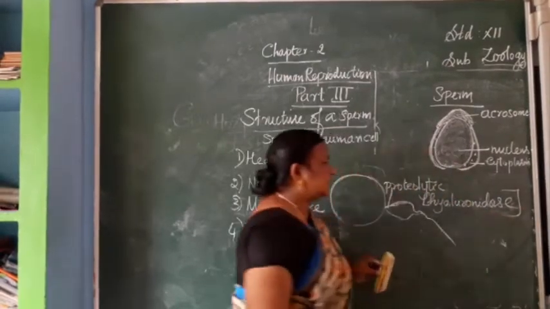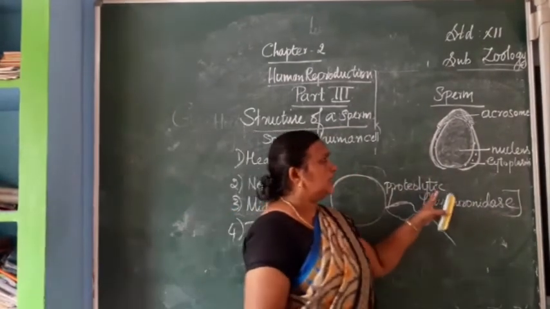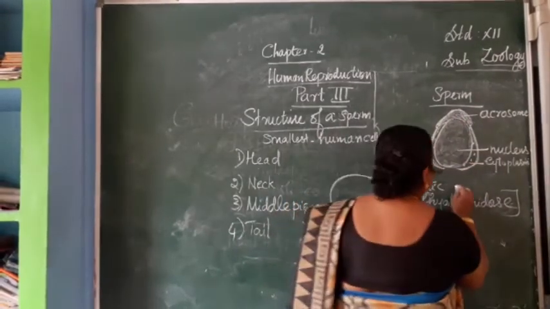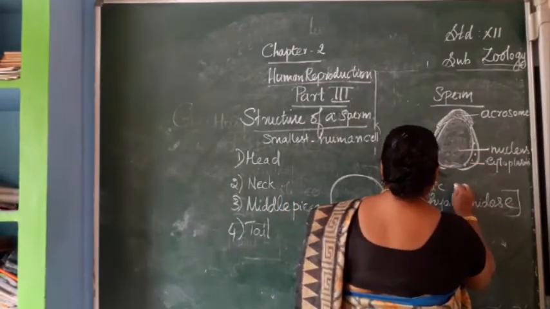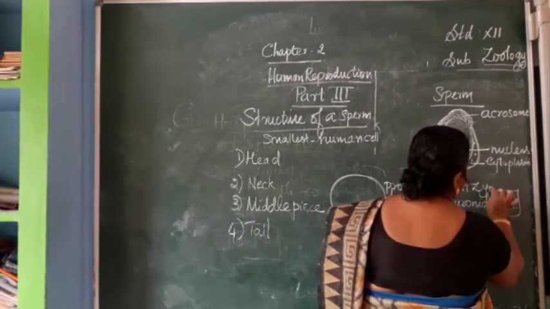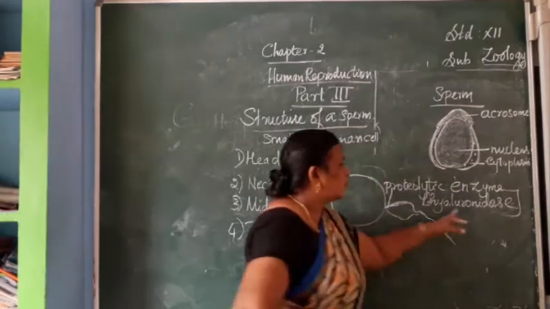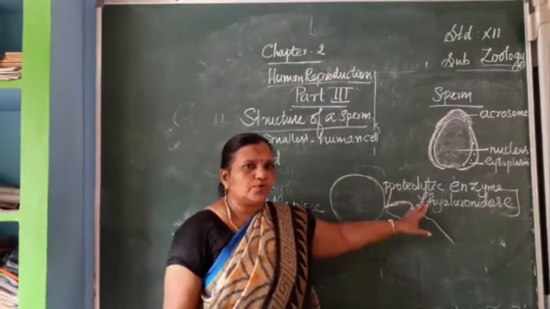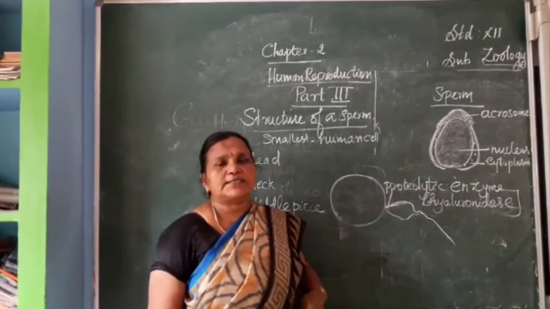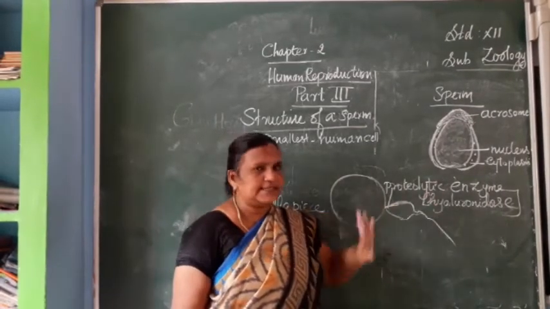The proteolytic enzyme present on the acrosome is called the hyaluronidase enzyme. You can expect questions of this type: what is the hyaluronidase enzyme?